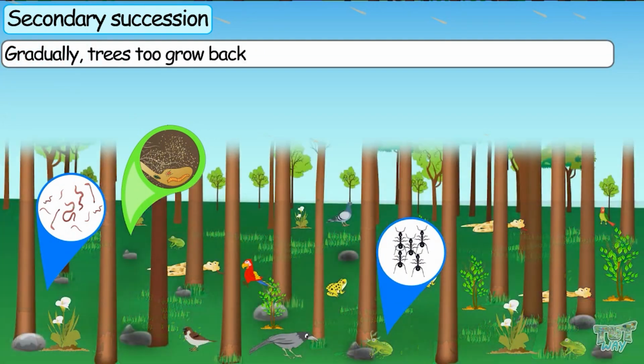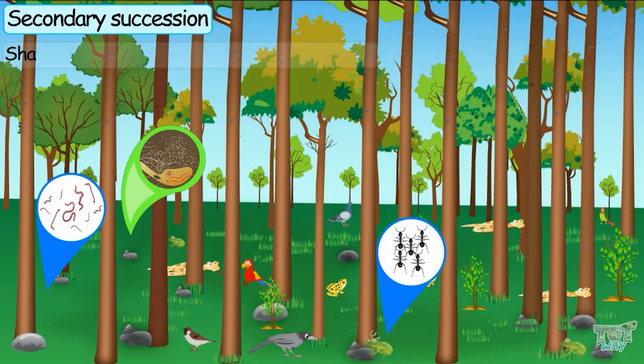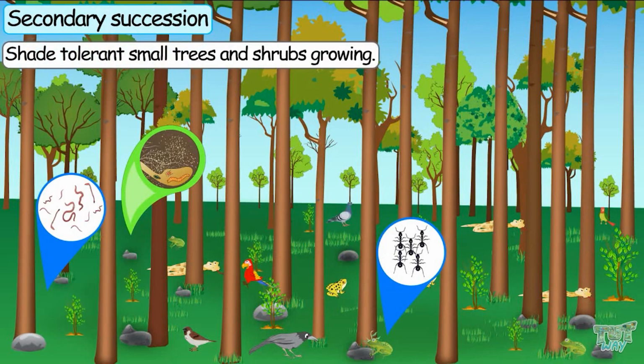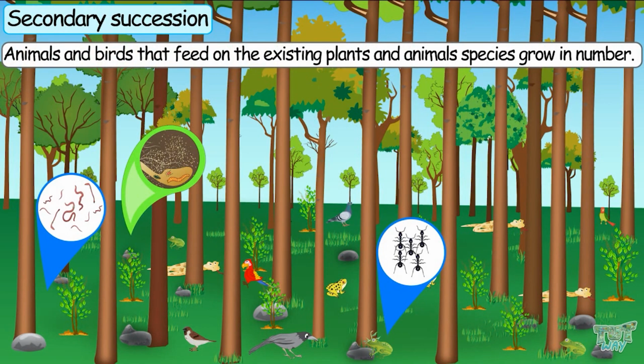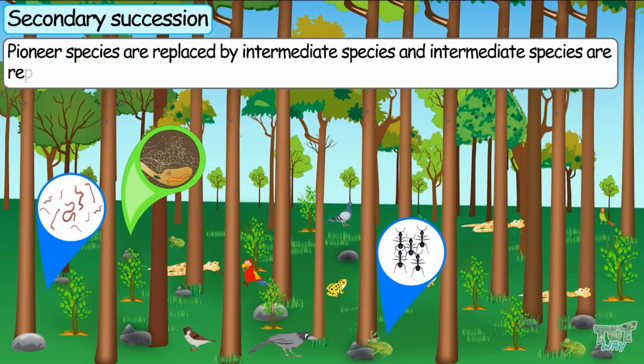Gradually, trees grow back too, and shade-intolerant species of plants die out, and shade-tolerant small trees and shrubs keep growing. Animals and birds that feed on the existing plant and animal species grow in number, and this way the whole forest will be back. And this is how secondary succession takes place. The pioneer species are replaced by intermediate species, and intermediate species are replaced by climax species.